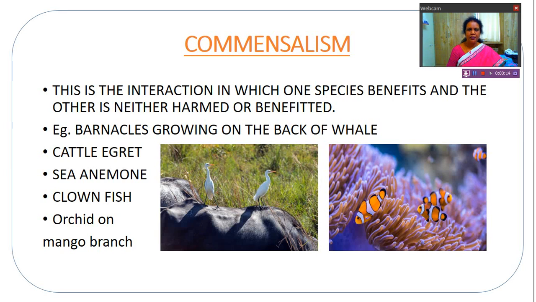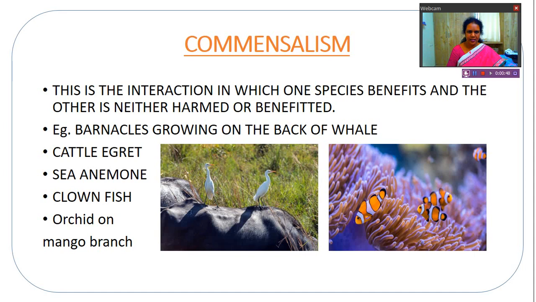In commensalism we see two species. Of the two species, one gets benefit and the other is neither benefited nor harmed. There is no benefit and no harm, that is, a neutral effect. So when we see commensalism, one organism is getting benefit. Suppose A and B are there, A is getting benefit and for B there is no benefit or loss. Such a type of relationship is called commensalism.